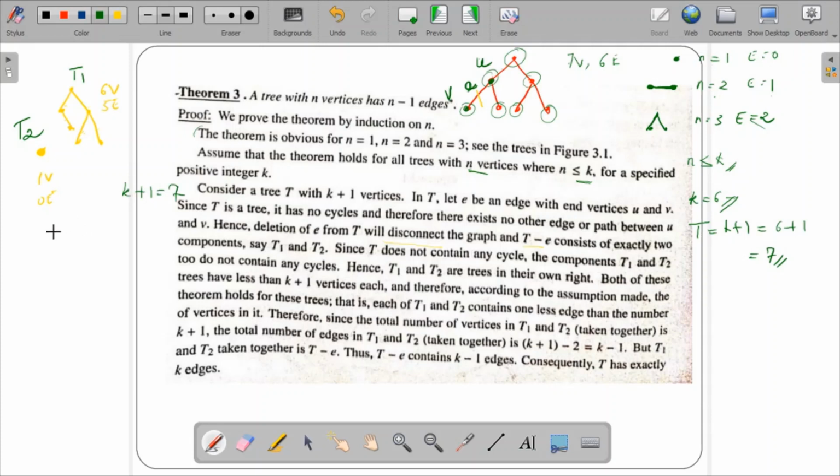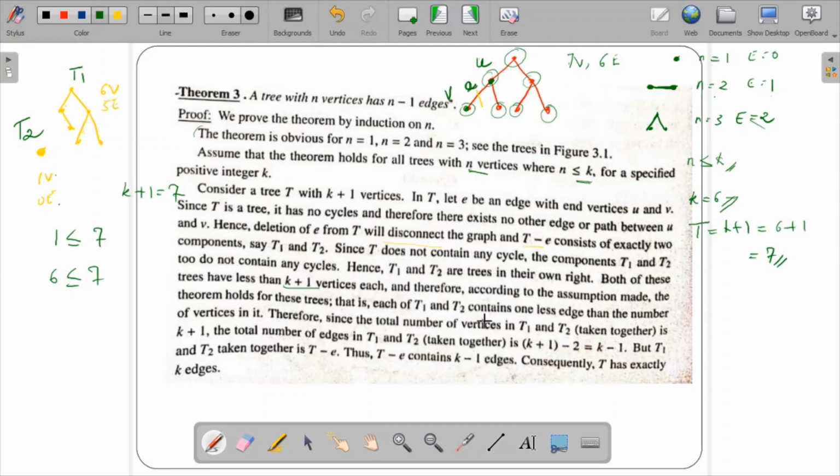So one has 1 vertex, which is less than or equal to 7, and the other has 6 vertices, which is less than or equal to 7. That proves both of these have less than k plus 1 vertices each, and therefore according to the assumption made, the theorem holds for these trees, that is, each of t1 and t2 contains one less edge than the number of vertices in it. So 6 vertices means 5 edges, 1 vertex means 0 edges.